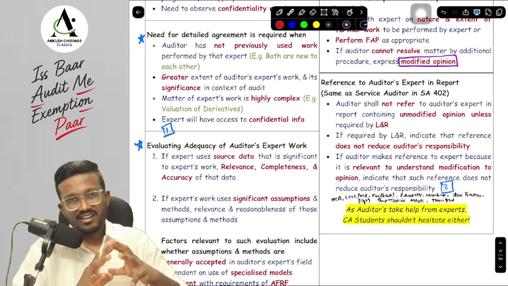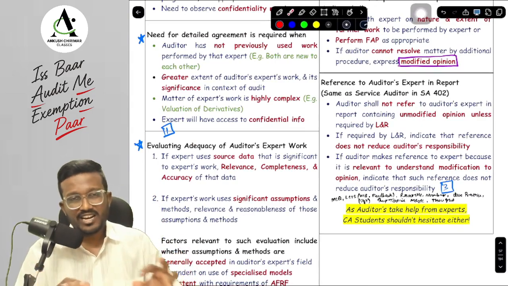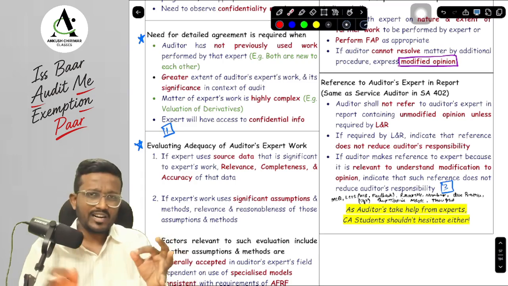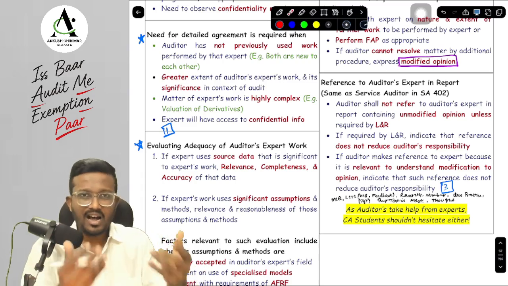And this was it. You can definitely refer to any of the questions of SA 620 and you will be able to do it. And all the important topics that I have marked here are general important topics. Your attempt-specific most expected topics will be coming just before your attempt.